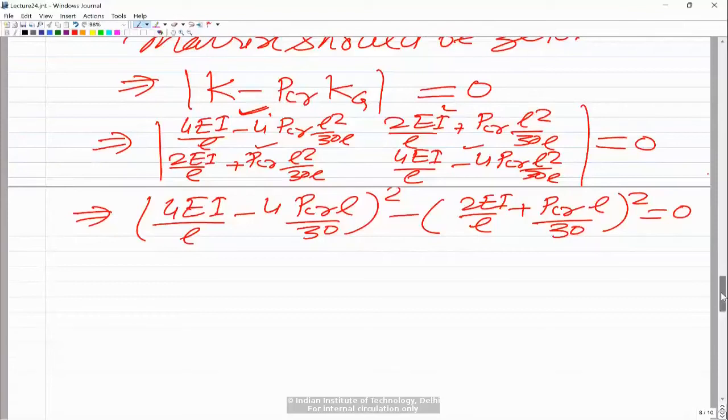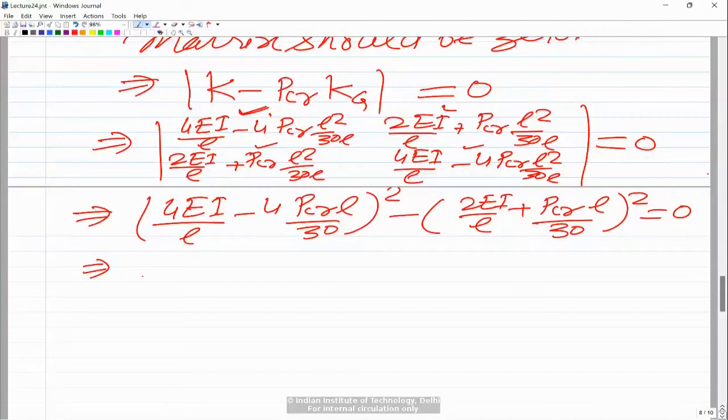So now you need to solve these equations. If you see, this is in the form of a square minus b square, so you can factor it out for finding the value of P critical. So a square minus b square can be written as a minus b into a plus b.